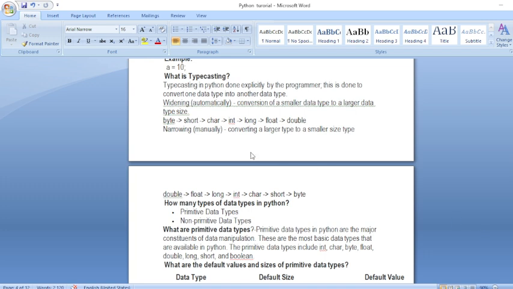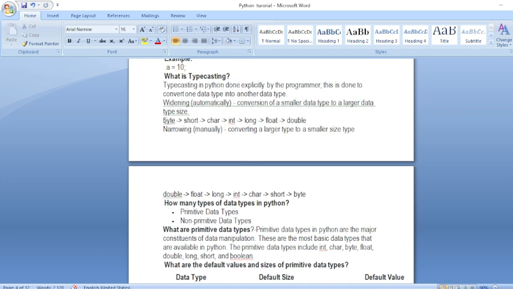Where is typecasting required? Whenever you write a program, the data value can become larger in size. When you do any programming in Python or any programming language, when the larger size of data is put into a declared lower size data type, the largest value cannot be stored in the lower one. It is difficult to store the value. Maybe some part of the value can be removed because there is no storage capacity.